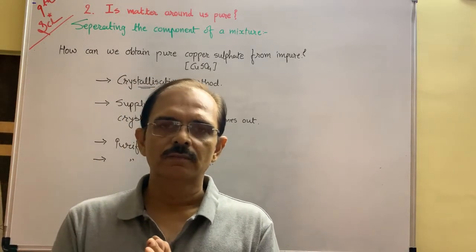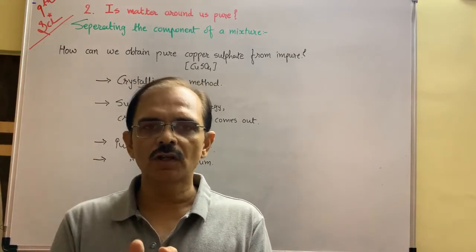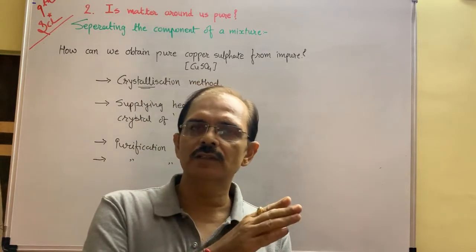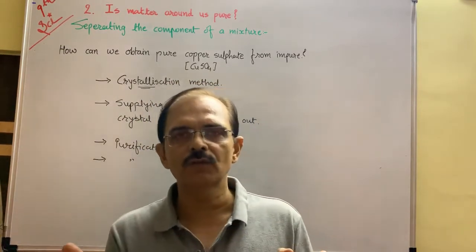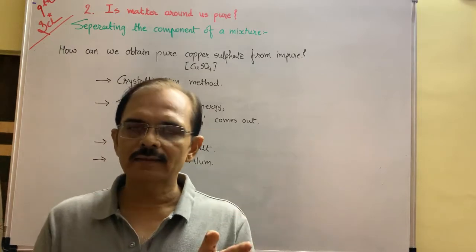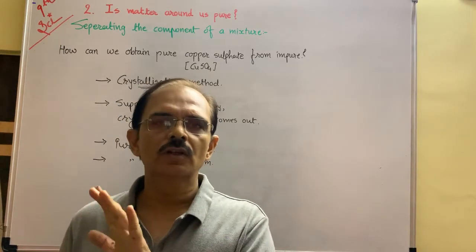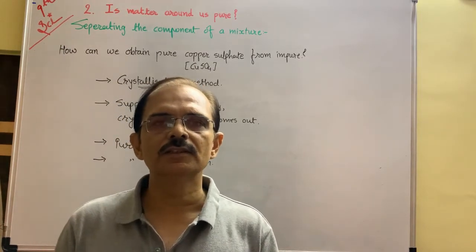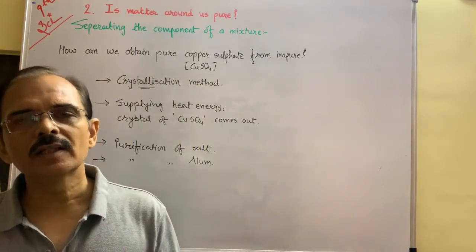Physical change means states change. That is, solid converts into liquid, liquid converts into gas, gas directly may be converted into solid, or gas converts into liquid, liquid to solid. Okay, these are called physical change. Now what is called chemical change?